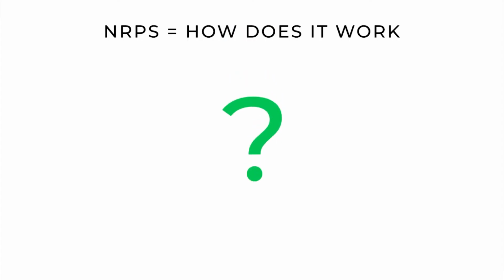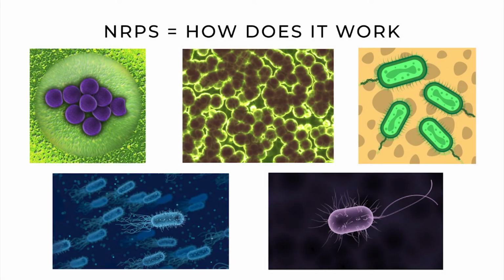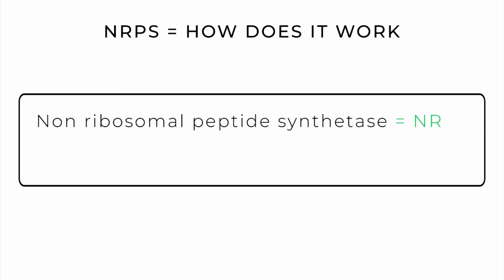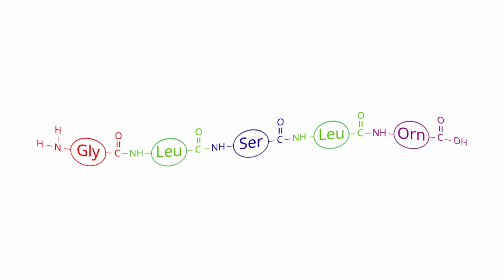This video aims to explain the mechanism of non-ribosomal synthesis, allowing microorganisms to produce a still untapped diversity of active secondary metabolites. The non-ribosomal synthesis is carried out by huge modular enzymatic complexes, the non-ribosomal peptide synthetases, or NRPS in short. They work as assembly lines to build up step by step the non-ribosomal peptides, abbreviated NRPs. As an example, you can see this pentapeptide constituted of proteogenic and non-proteogenic amino acids as ornithine.